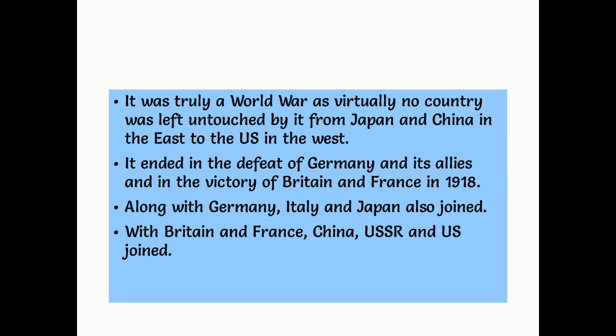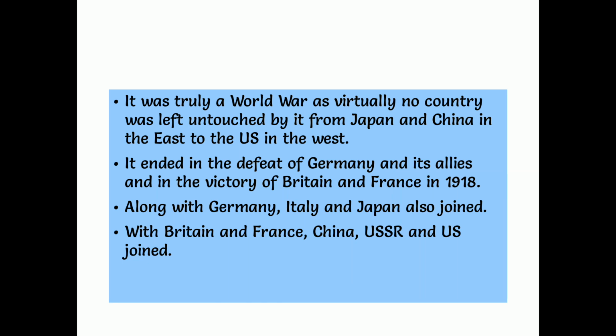Yes, it is truly a world war because all the countries of the world participated in this war. If you see the world map, on the east side we can see China and Japan are the starting countries, and to the west side is the complete North American continent, USA, which is the last. So they did not leave any country.